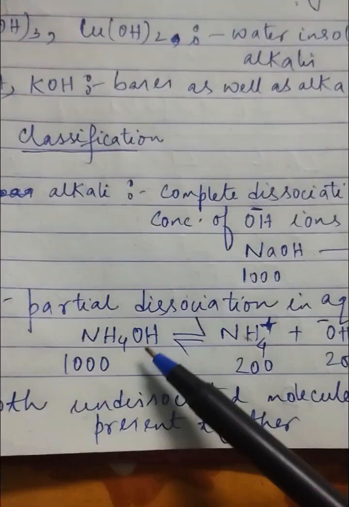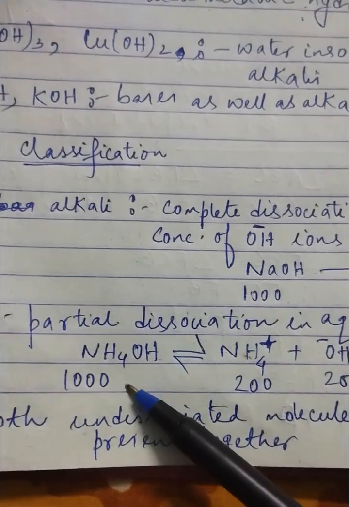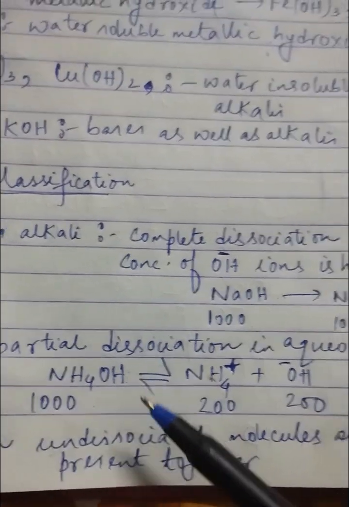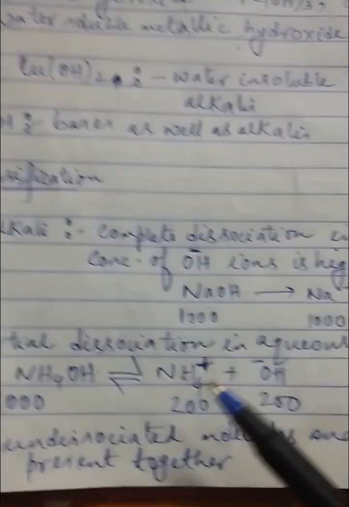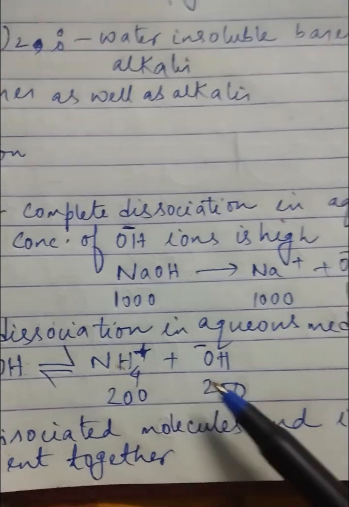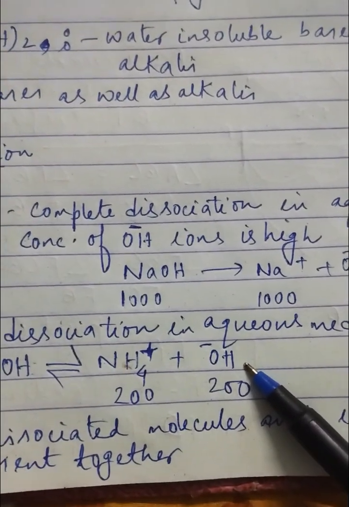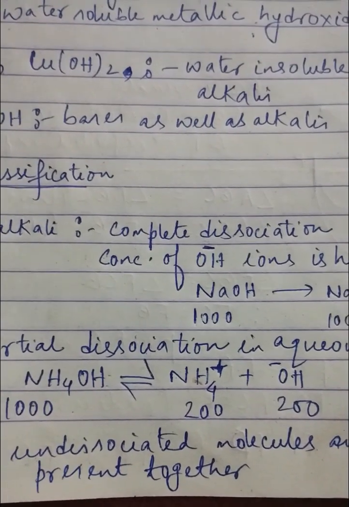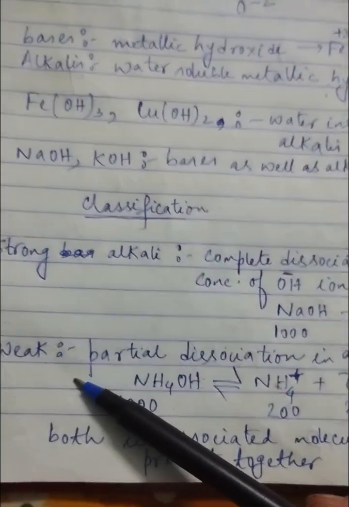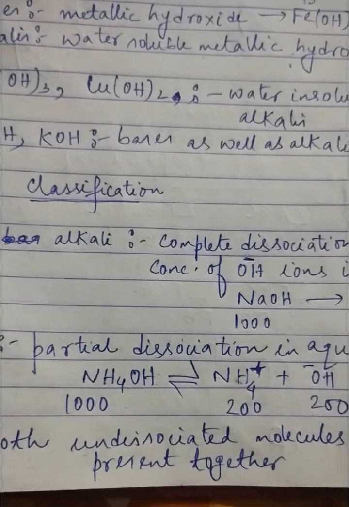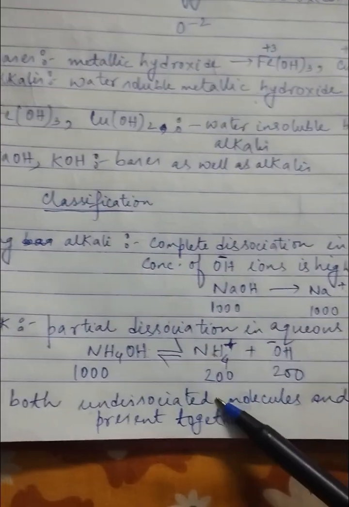That means, for example, if I take ammonium hydroxide, suppose we have taken 1000 ammonium hydroxide molecules. Out of these 1000 molecules, only 200 molecules are dissociating, and we are getting 200 ammonium ions and 200 hydroxide ions. The rest 800 molecules are left as molecules only, in molecular form. That means weak bases, just like the weak acids, undergo partial or incomplete dissociation. See, both undissociated molecules and ions are present together.